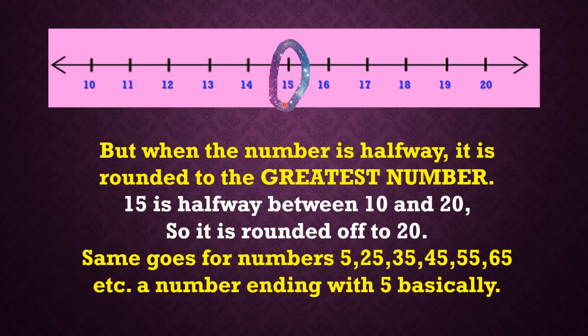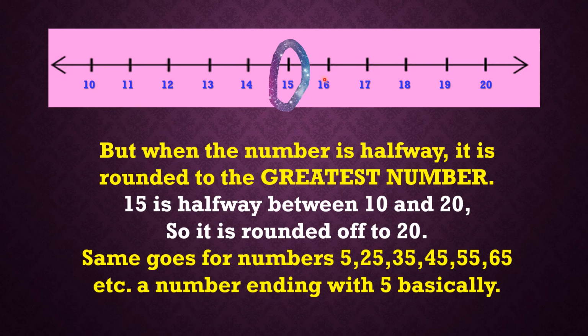Okay, and whatever numbers are to the left of the 5 wali figure, like 1 2 3 4, 11 12 13 14, 21 22 23 24, or 31 32 33 34, like that. All the numbers that are ending with 1, 2, 3 and 4 will always go to the lowest place, lowest zero.